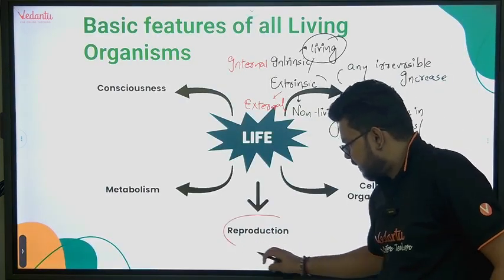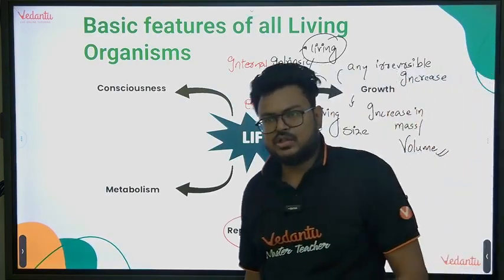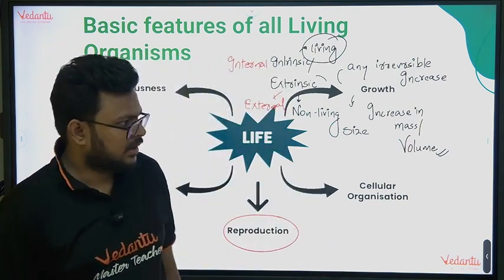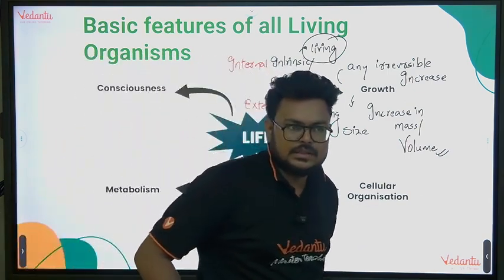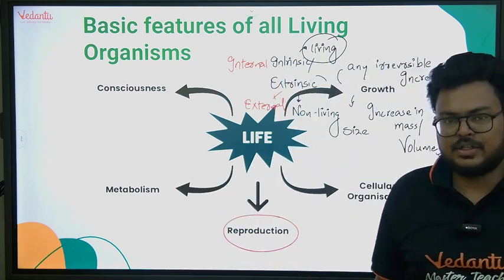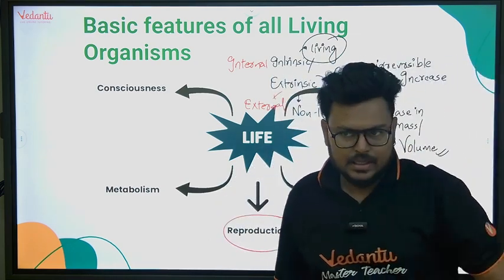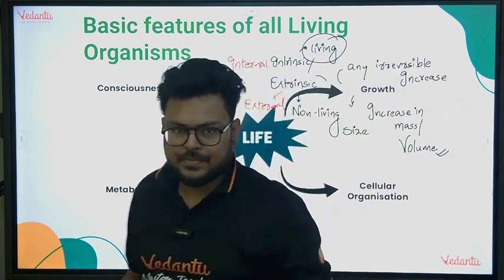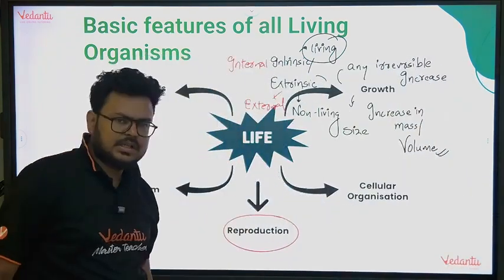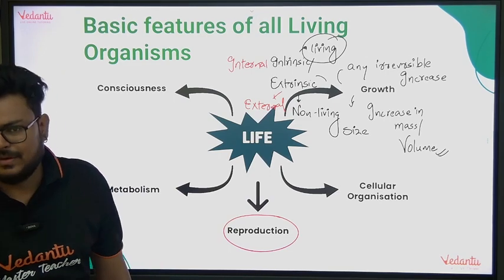Reproduction, guys. I'm not going into this part, what is asexual reproduction and sexual reproduction, because if you don't know, at this age, it is not good for us. Just for the basic idea: asexual reproduction, one parent; sexual reproduction, two parents. Asexual reproduction, exact copy; sexual reproduction, genetic variations. Sexual reproduction, gamete formation; asexual reproduction, no gamete formation.